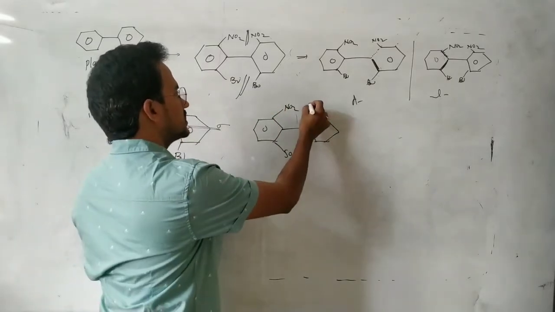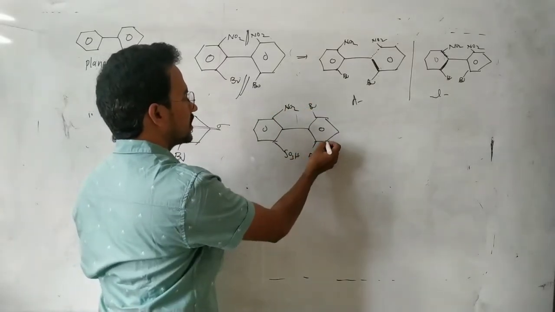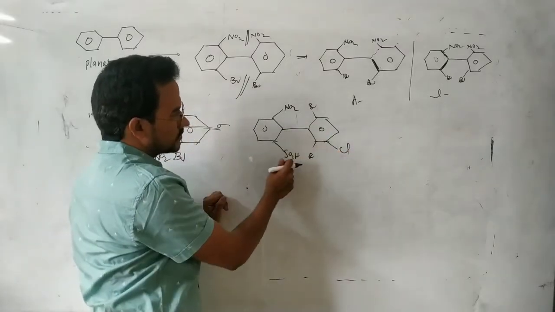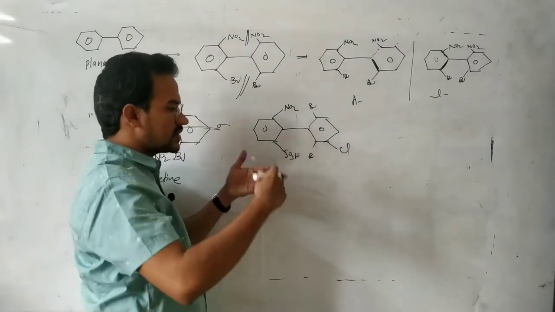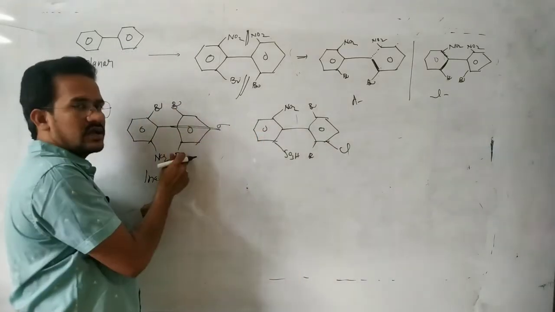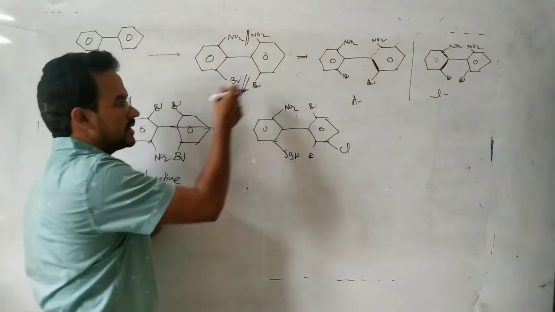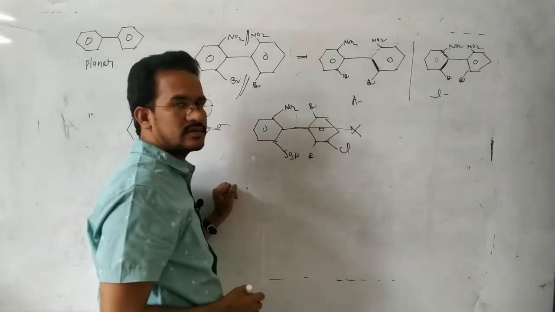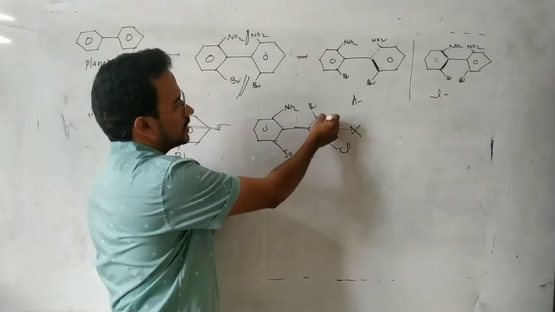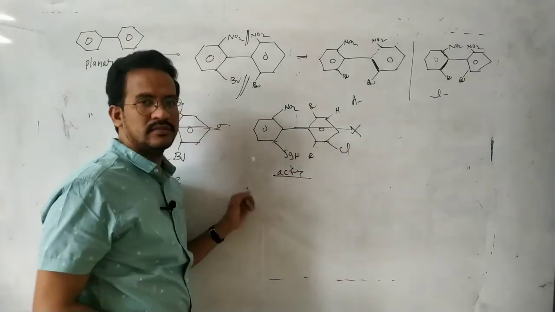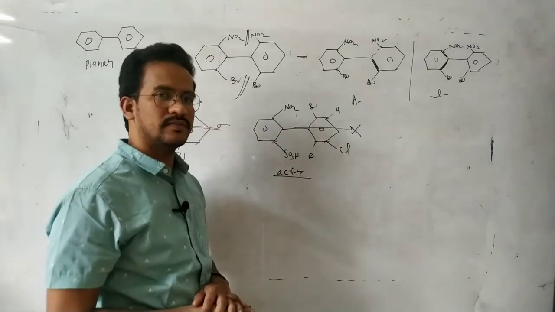Now here in this case, Br and this Br, and now just a chlorine. Of course, these are bulky, all are bulky, and this one exists in a non-planar shape. Whenever similar groups are there, it is optically inactive. But in this case, one chlorine is there, so this one cannot be cut into two equals, because here is chlorine and here hydrogen. So this is an optically active molecule.